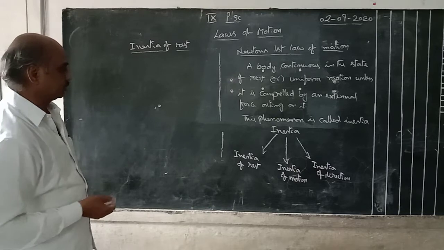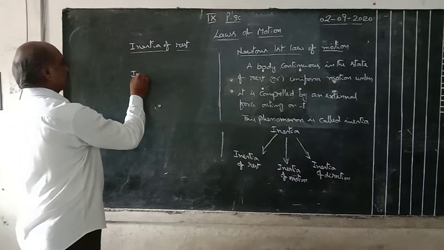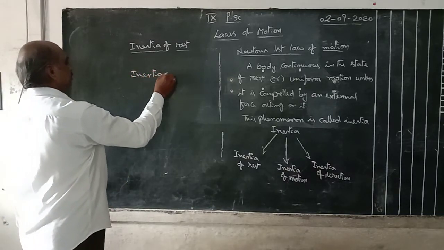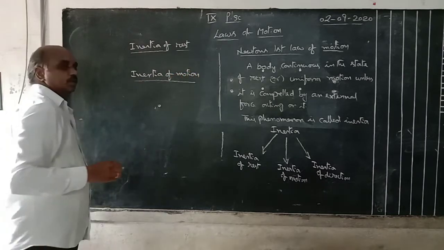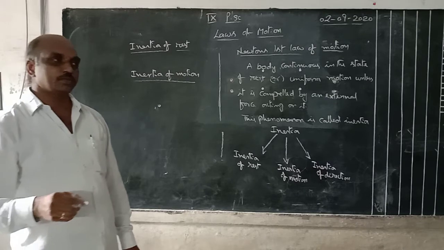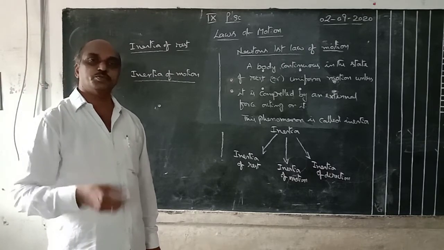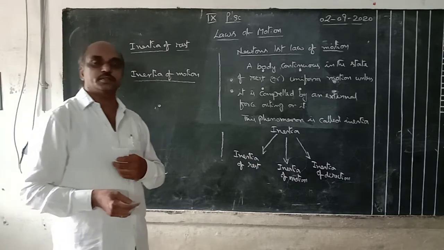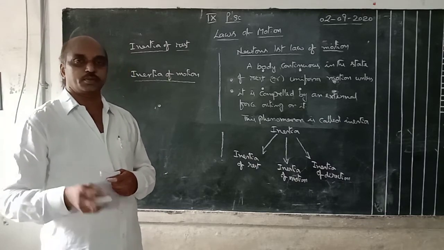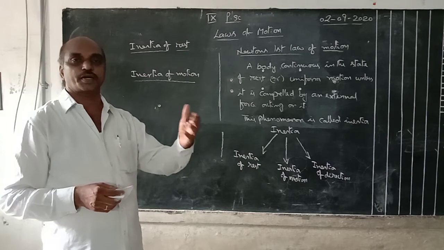Now, inertia of motion. Inertia of motion means if a body is in moving condition, it continuously tries to keep the same motion. For example, if you are sitting or standing in a moving bus and suddenly the bus stops, you fall to the front side.